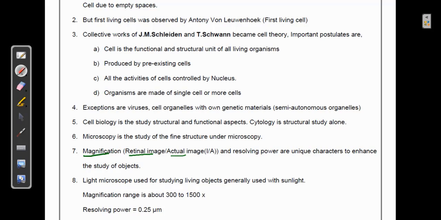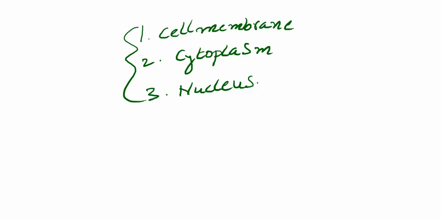Whenever you say resolving power, you have two close objects. Let's say you're observing the cell membrane in case of the plant, and you can see there is an adjacent cell wall which is strong enough, really thick. When you have the resolving power, then only you can understand these two close objects.